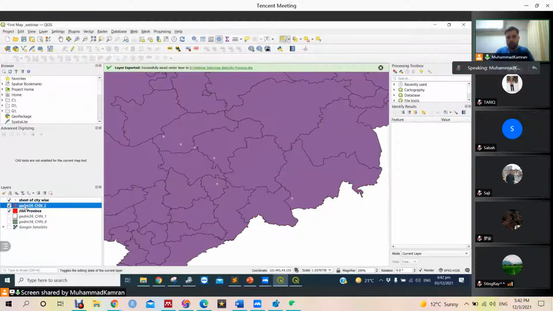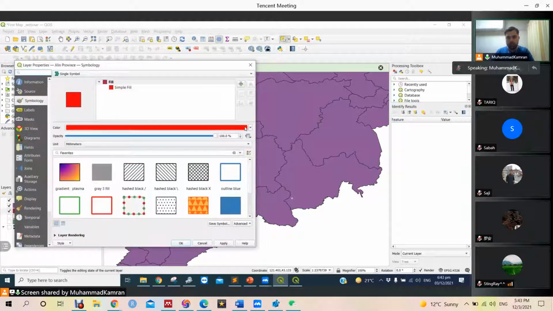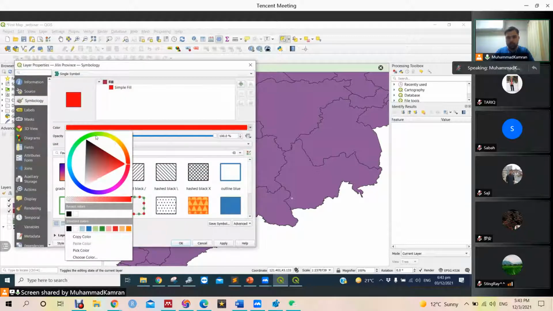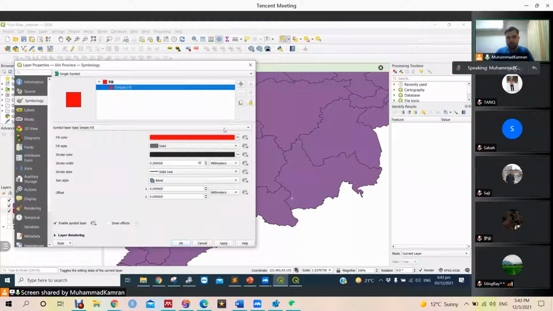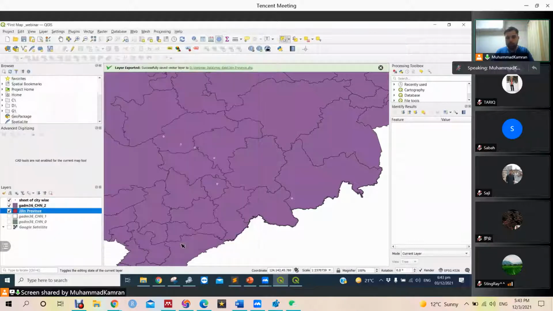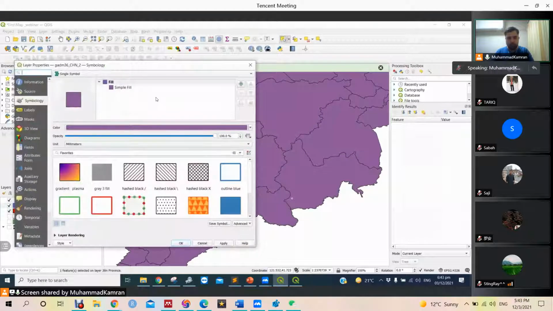What we are going to do is we need to check what things lie inside the Jilin province. So let's increase the width of the background layer. We need to make this one empty.